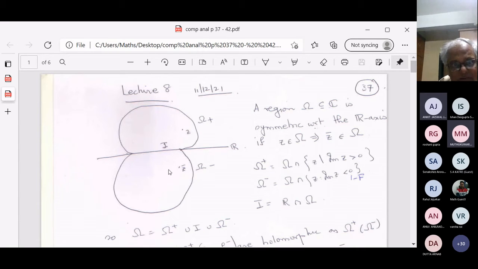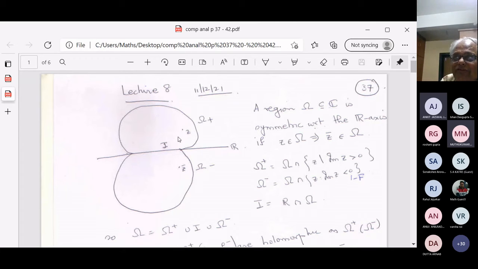And now I want to define the function on the lower part. So how will I define the function on the lower part at a point z in the lower part? I want to define capital F in the lower part. But if z is in the lower part, z bar is in the upper part. And the function little f is defined on the upper part.